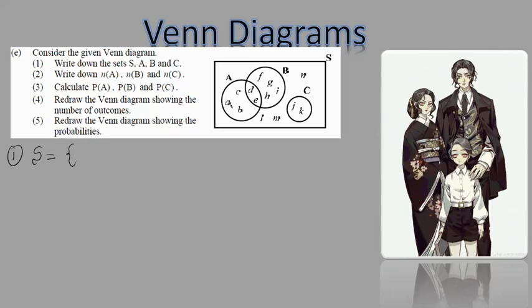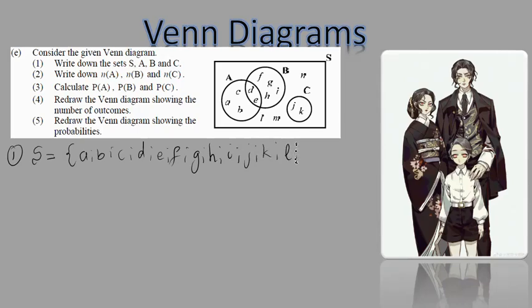So I see that I have a, b, c, d, e, f, g, h, i, j, k, l, m, n, in small letters.